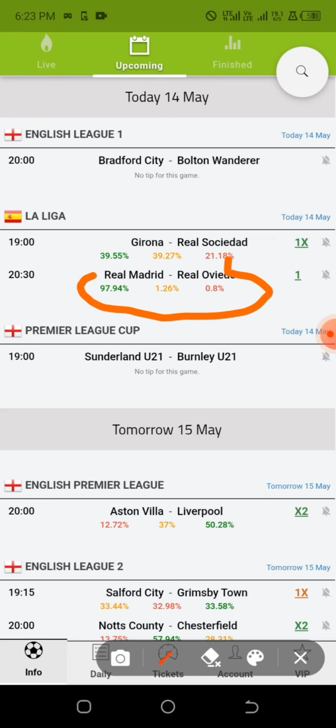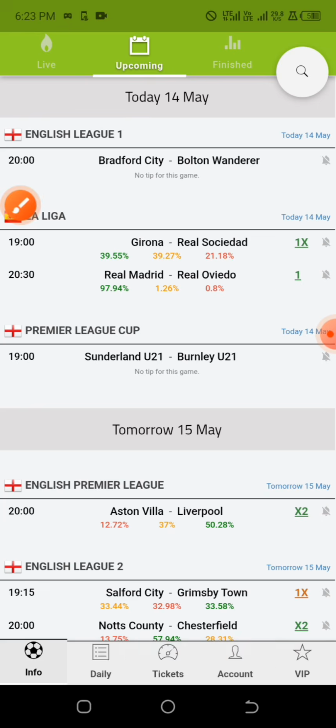But another factor that I want you guys to consider is that, don't forget, this is the end of the season. They are currently playing maybe less than 2 games left. I don't know if it is maybe more than 2 games left for them to end the league. So they already know the league winner, and they already know that they are going for Champions League. So most times, I think that happens to be one of the major factors why Barcelona lost yesterday. Actually, they had already won the league. If they lose, if they draw, if they win, it has no effect on them.